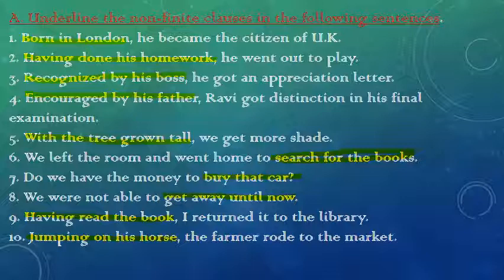Next, recognized by his boss, he got an appreciation letter. He got an appreciation letter is past tense. Here, no tense, so recognized by his boss is non-finite. Now, encouraged by his father, Ravi got distinction in his final examination. This is the main clause: Ravi got distinction in his final examination. But how? Encouraged by his father. This is the non-finite clause.